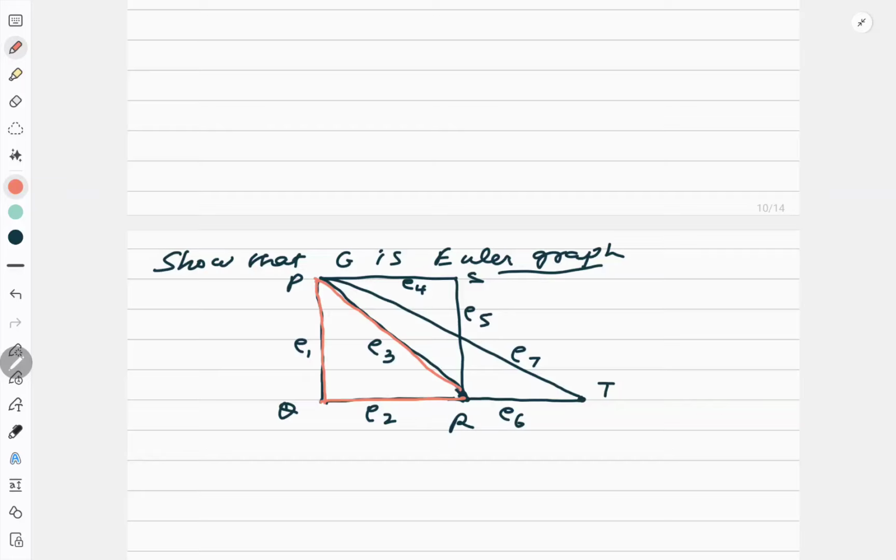Now after P, let's go through E4. I have to come back to P, so I need to leave one edge free to come back. That's why I am not touching this PT. Now I reached S. From S I can go through E5. Again a vertex is repeated. I don't care if I am coming back to R. Then I went to this and from T I went back to P. So without repeating any edge and by covering every edge, I have done the job. So I have got a Euler circuit. So this is a Euler graph. Simple, very important question.